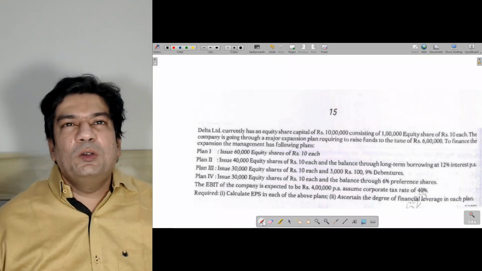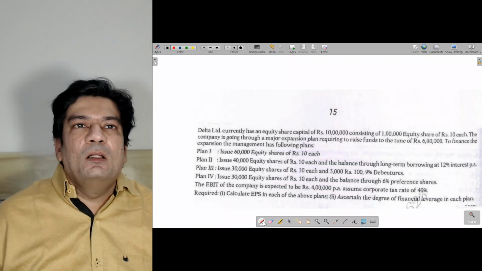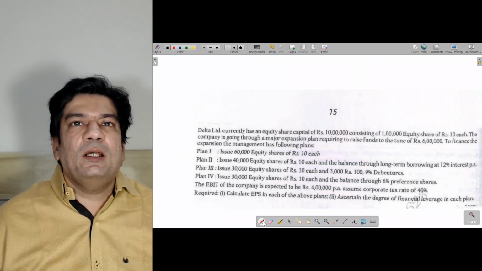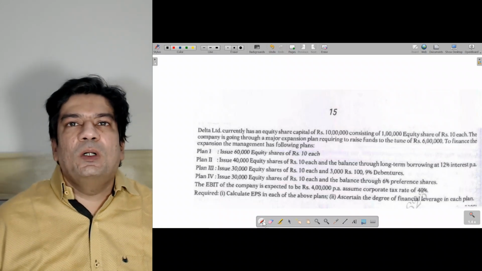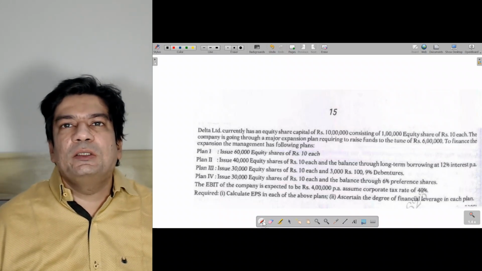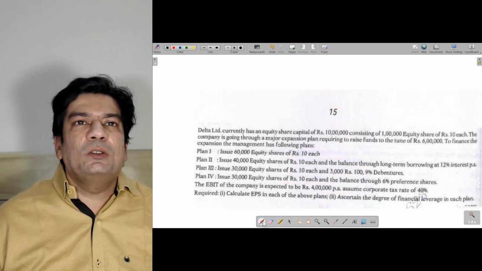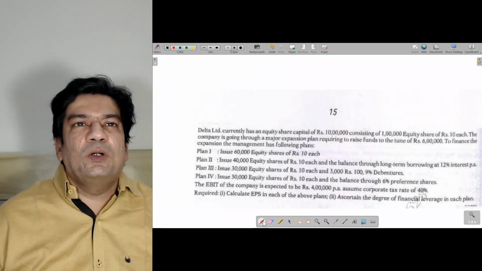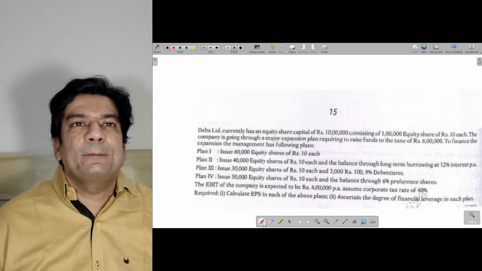So now we are moving to the 15th sum. Delta Limited currently has equity share capital of 10 lakh rupees, consisting of 1 lakh equity shares of rupees 10 each. The company is going through a major expansion plan requiring to raise the funds to the tune of 6 lakhs. To finance the expansion, the management has the following plans.